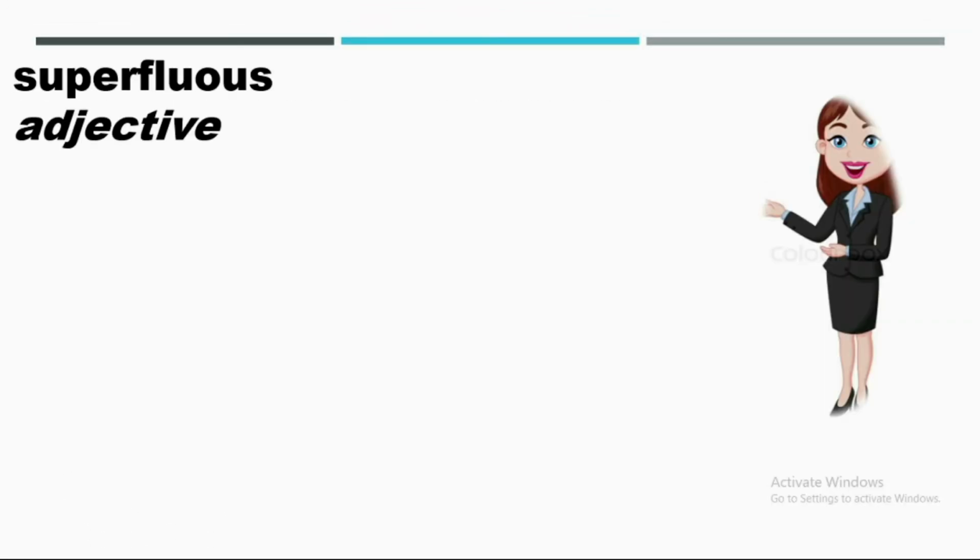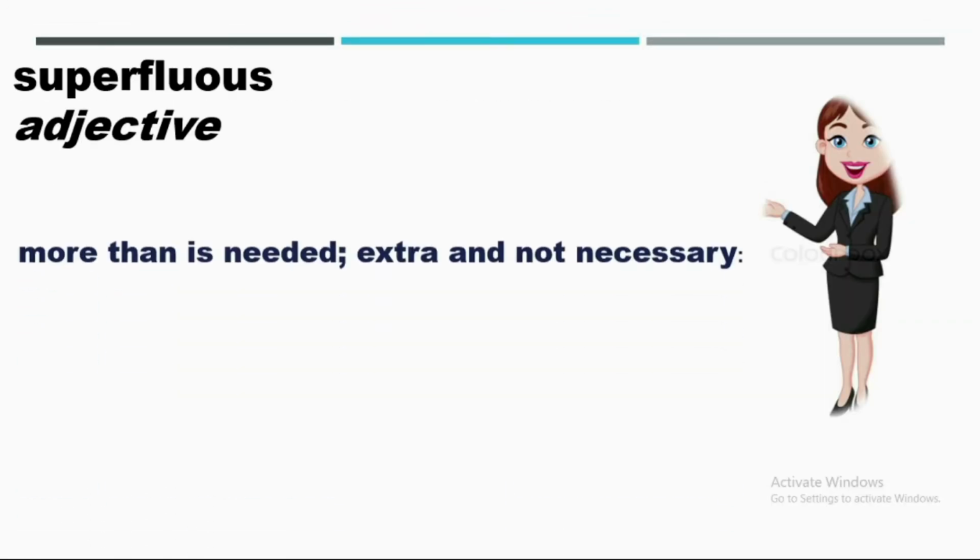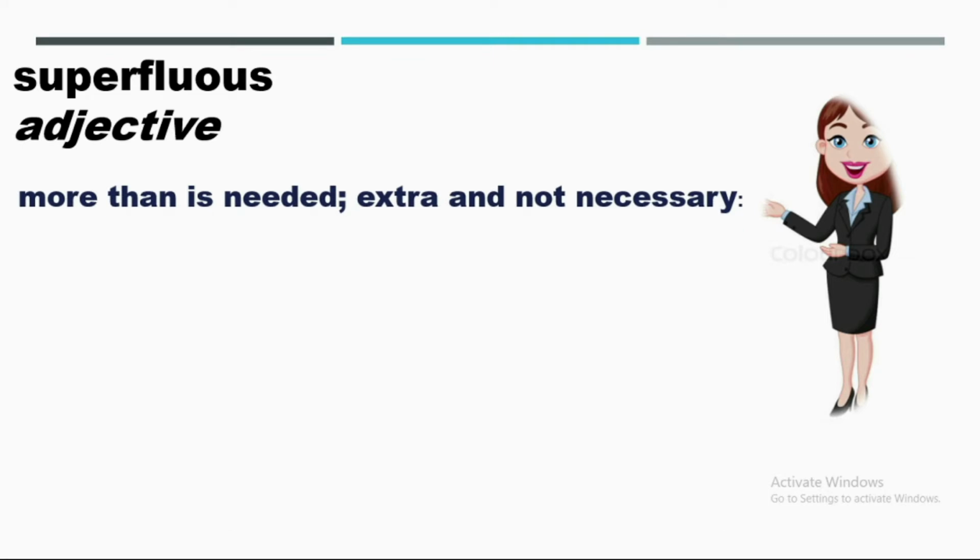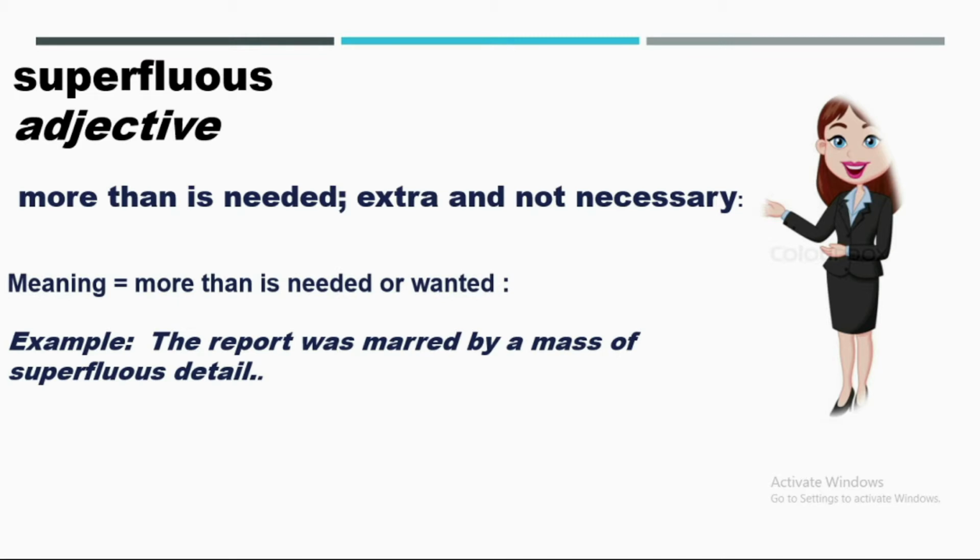Superfluous is a kind of adjective, and the meaning of superfluous is more than is needed, extra, and not necessary. Here is one example: The report was marred by a mess of superfluous detail. It means unnecessary details. In another way, you can also say unnecessary. So instead of saying unnecessary, you can use superfluous. This is an advanced vocabulary word, and you can use it in place of unnecessary.